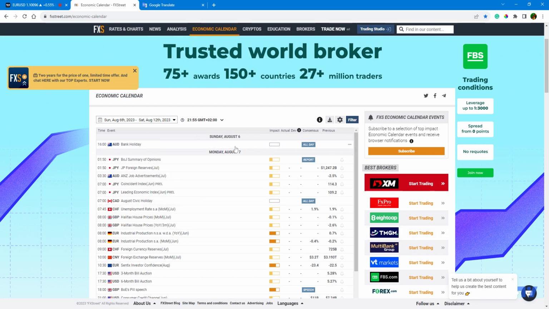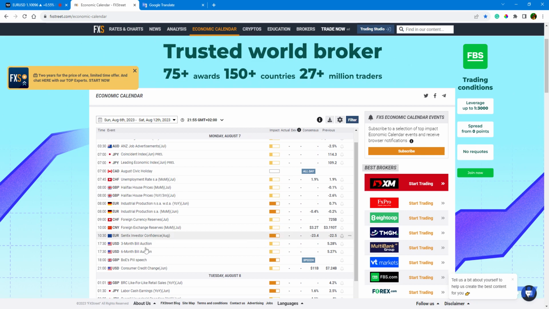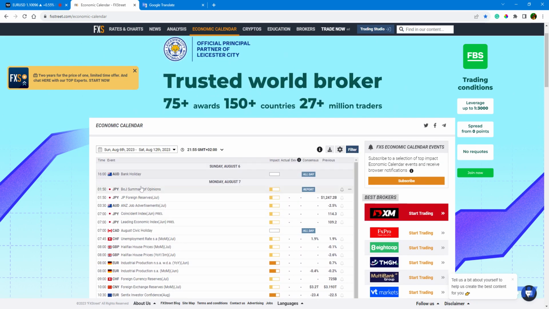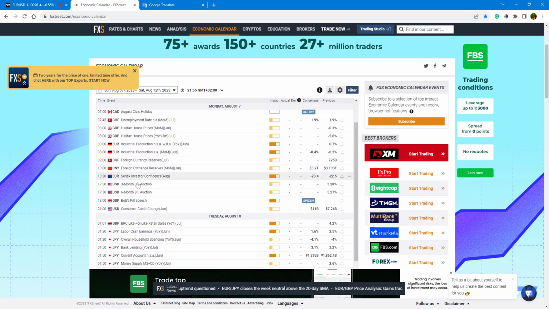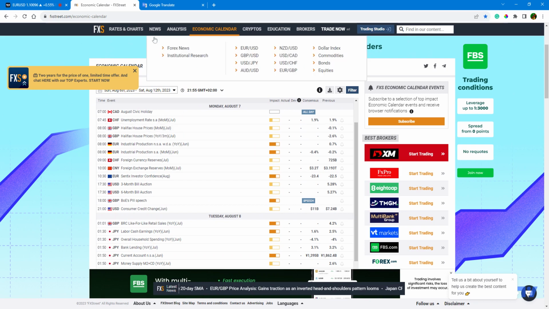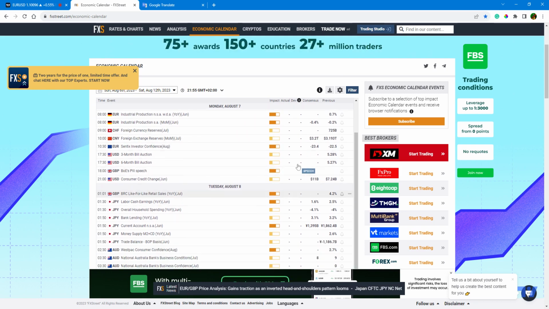As we can see, on Sunday we had a bank holiday from Australia, so probably it will be closed also on Monday. During the day, we have a bank holiday also for Canada, as you can see here. All the other data will be very soft. So tomorrow we are going to have a very boring day overall. The market may move probably from any news that may be shared during the day.